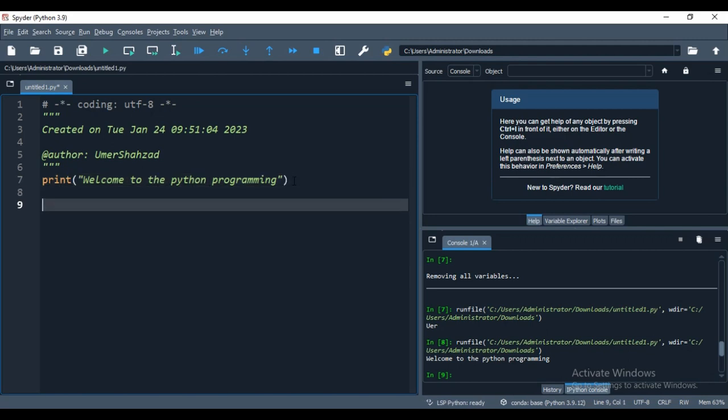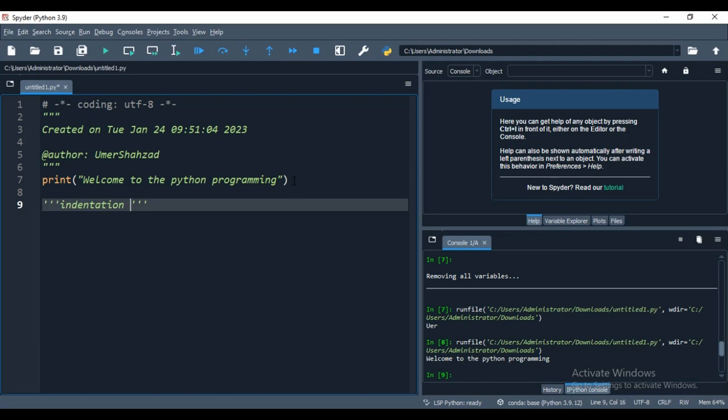And what does indentation say? Indentation actually refers to the spacing at the beginning of a code line.